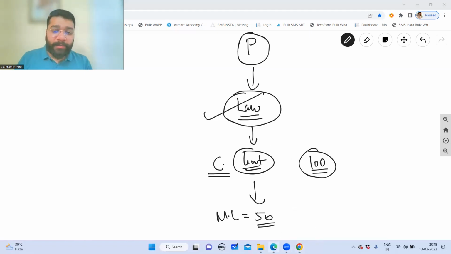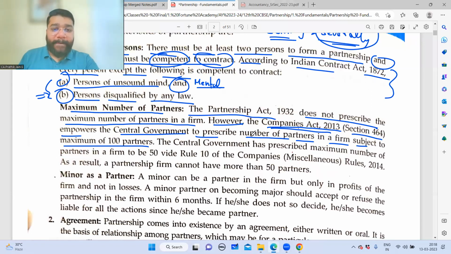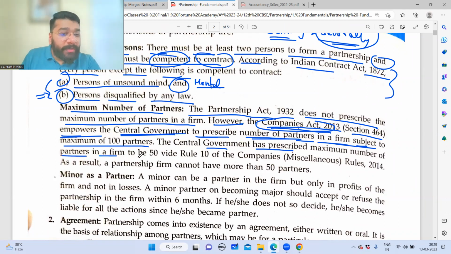Hello, online people? Yes, sir. Yes, sir. The Companies Act, that is law, empowers the central government to prescribe the number of partners in a firm subject to a maximum of 100. It should not be more than 100. The central government at present has prescribed the maximum number of partners in a firm to be 50. And how did they mention? It is mentioned in Rule 10 of the Companies Miscellaneous Rules of 2014.